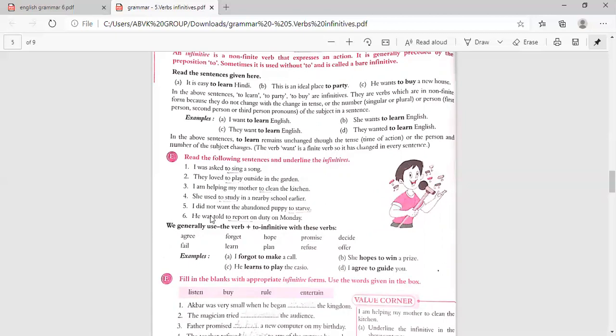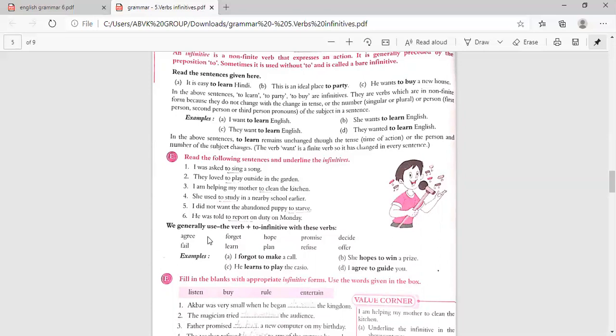And the next one is: I did not want the abandoned puppy to starve. So starve is the verb, to is added, so this is an infinitive. And he was told to report on duty on Monday. So report is a verb, and to report is an infinitive.